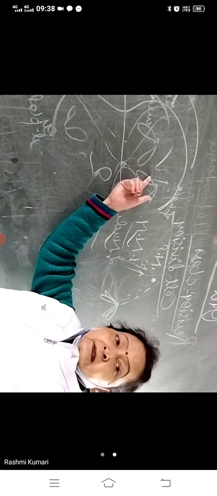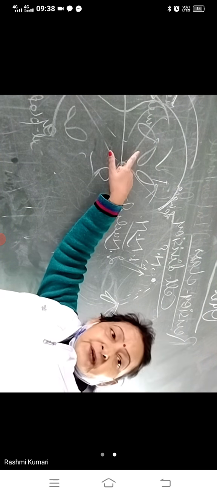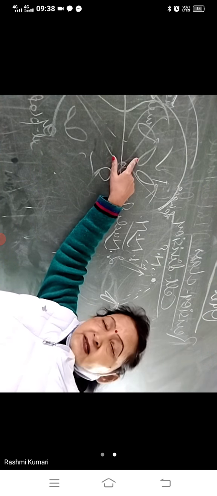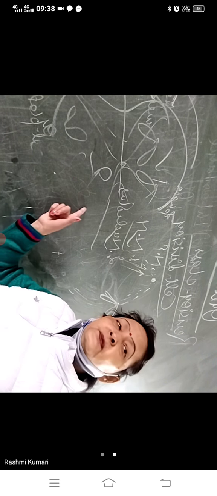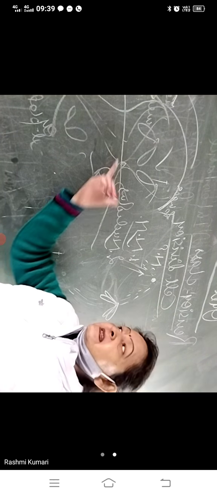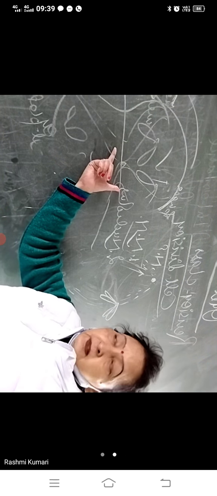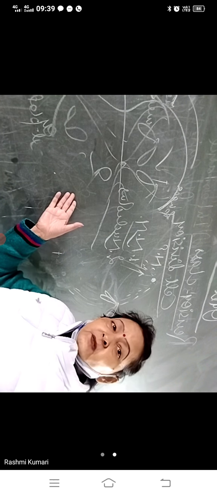And then they reappear in telophase. Telophase state क्या होगा? Furrow starts forming. Furrow means invagination of the side wall or infolding of the cell membrane.